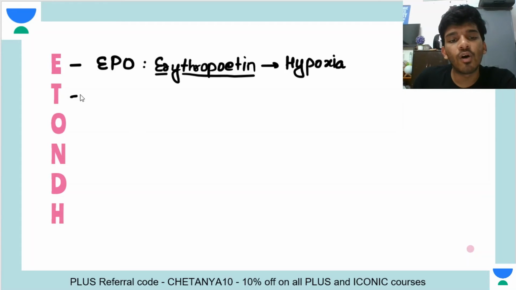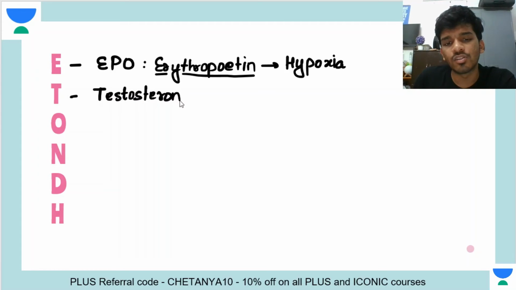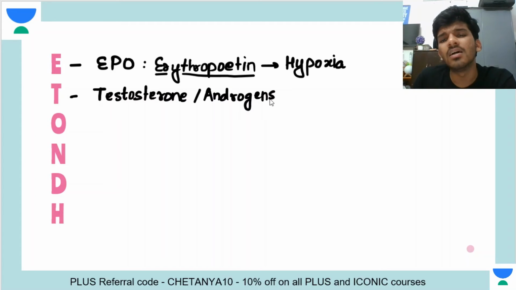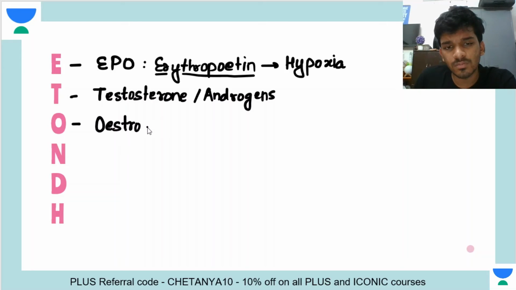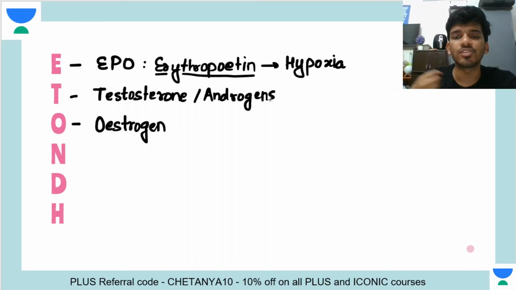T stands here for testosterone, right? Or you can also write it as androgens, testosterone or androgens. And how they work is that testosterone essentially causes the stimulation of erythropoietin. So it is again related to erythropoietin. Then next comes estrogen, right? Next comes estrogen. Estrogen is actually opposite to testosterone in this. It inhibits erythropoietin and therefore it indirectly inhibits erythropoiesis.